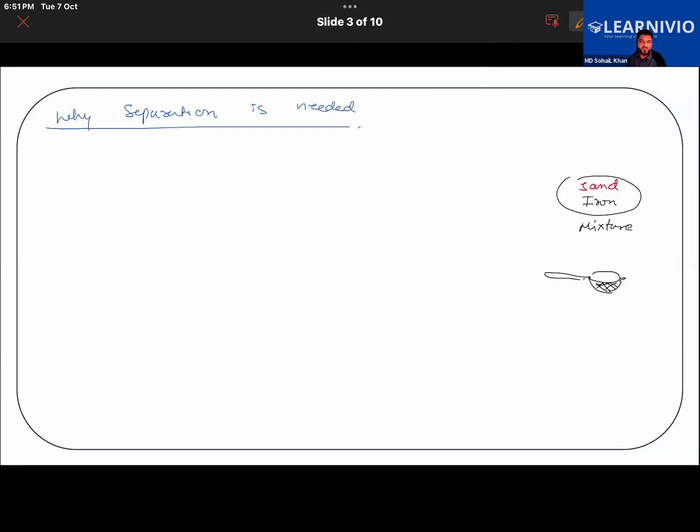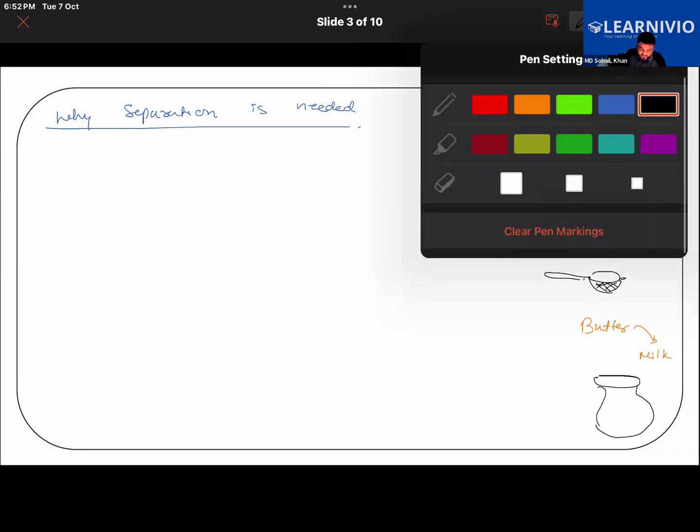Or sometimes you might have seen your mom or your grandmother getting butter from milk. Butter is obtained from milk. How do they do so? You haven't seen that? What they do is take this pot, and it will be filled with milk.